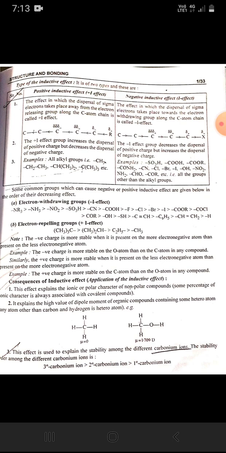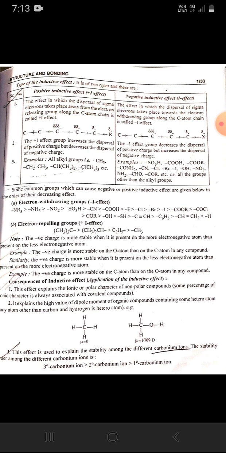Note: the negative charge is more stable when it is present on the more electronegative atom than present on the less electronegative atom. Similarly, the positive charge is more stable when it is present on the less electronegative atom than present on the more electronegative atom.